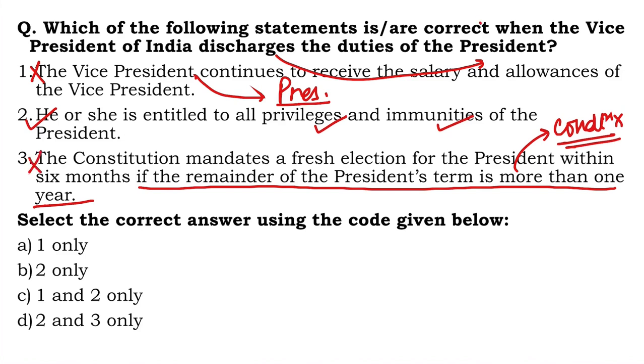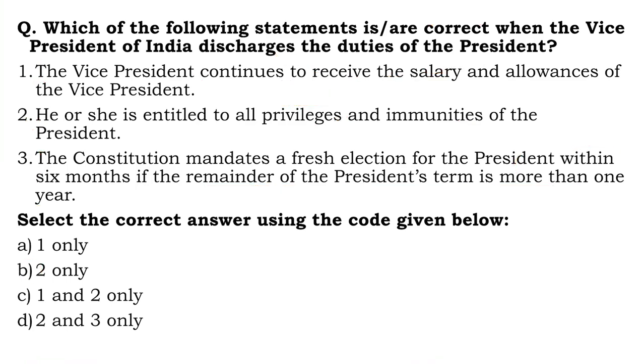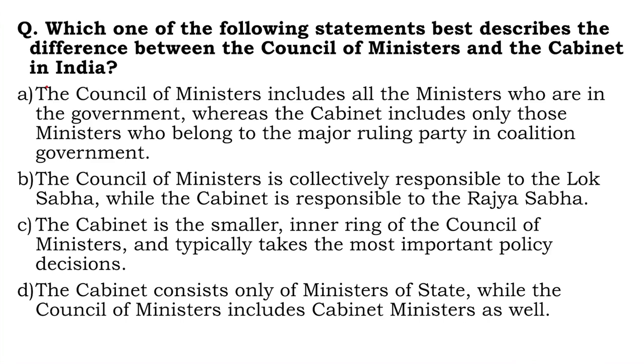How many statements are correct? Only one is correct. That is the second one. Right answer is B, 2 only. And the question number 15, I believe. So which one of the following statements best describes the difference between the Council of Ministers and the Cabinet in India? The Council of Ministers includes all the ministers who are in the government, whereas a cabinet includes only those ministers who belong to the major ruling party. This is absolute nonsense. Incorrect.